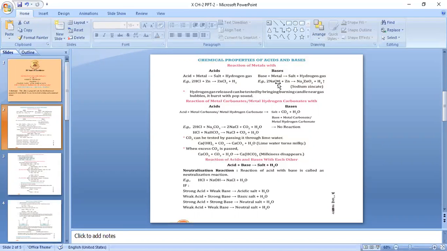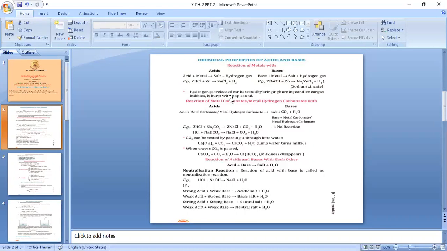So in this example, when sodium hydroxide is reacting with zinc metal, it is forming sodium zincate. The salt formed here is sodium zincate, Na2ZnO2, along with hydrogen gas.